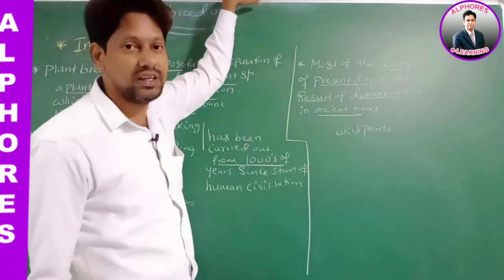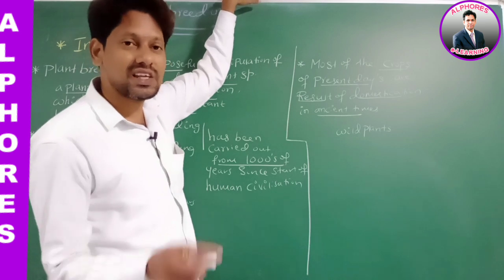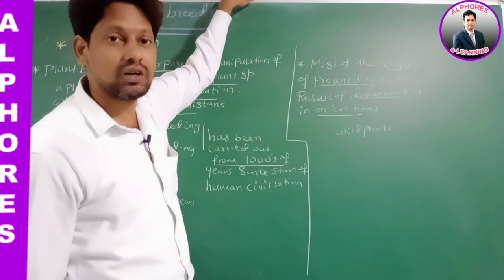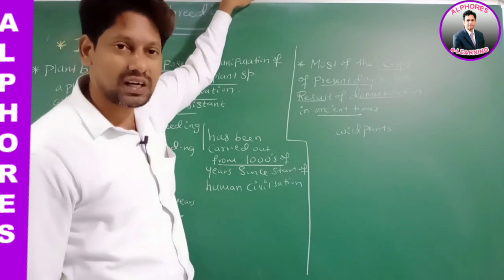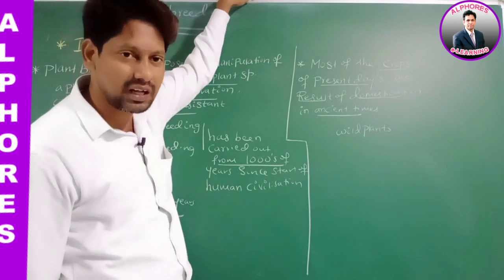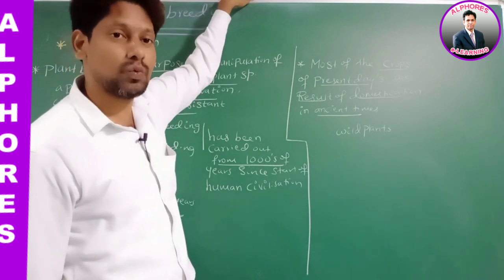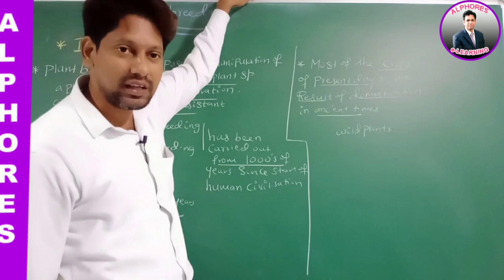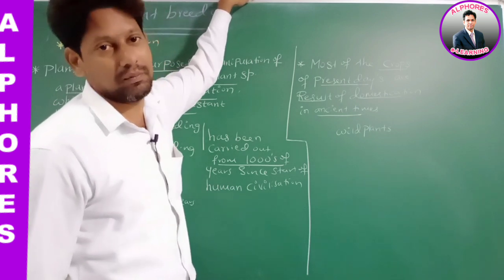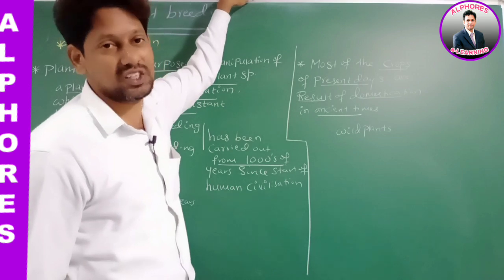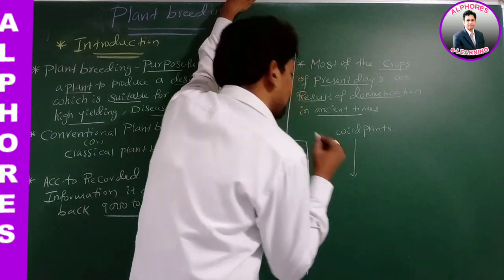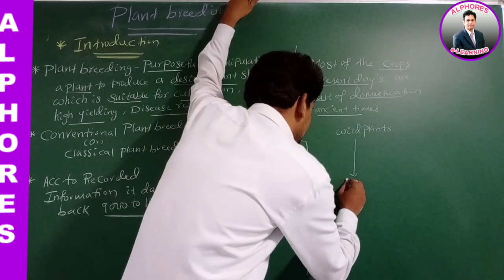Slowly, human beings selected some plants which are useful to them, and they started cultivating such plants. Initially, all plants are wild plants. Among those wild plants, human beings selected some plants which are useful to them and started cultivating them. It means now wild plants are brought under what? Human cultivation.